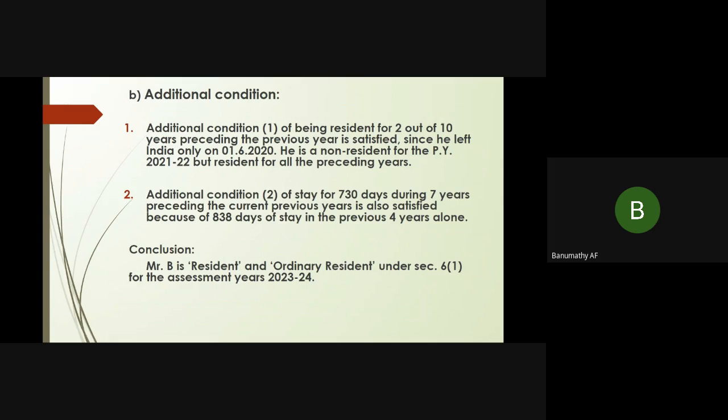So he satisfies even the second additional condition. As Mr. B satisfies both the additional conditions, he becomes a resident and ordinary resident under section 6(1) for the assessment year 2023-24. Are you clear? Now I think you'll understand how the basic condition and additional condition work to identify an individual's residential status.